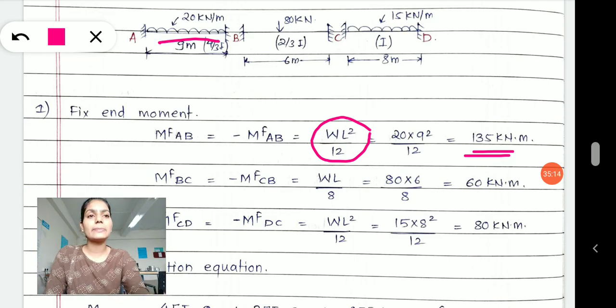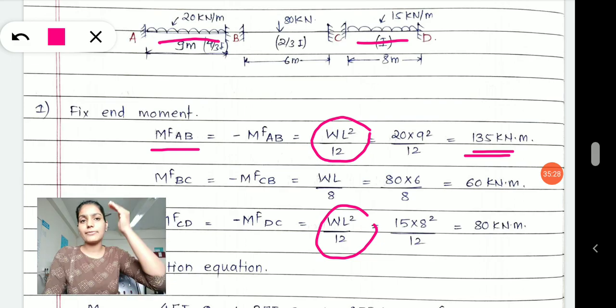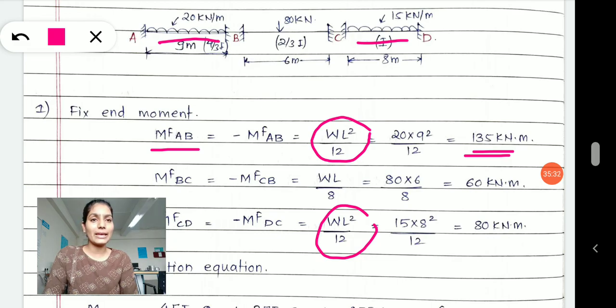In the last span I have a uniformly distributed load. Again I have applied the same standard formula, which is WL square by 12. While writing the moments, I have said fixed end moment AB. M suffix F stands for fixed end moment for member AB, which is equal to minus fixed end moment BA.